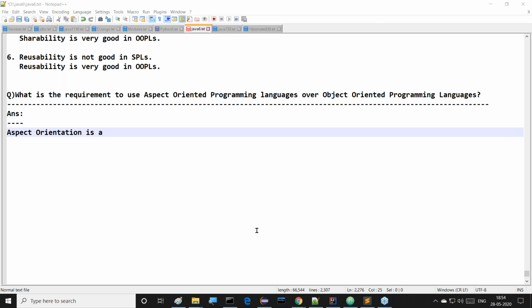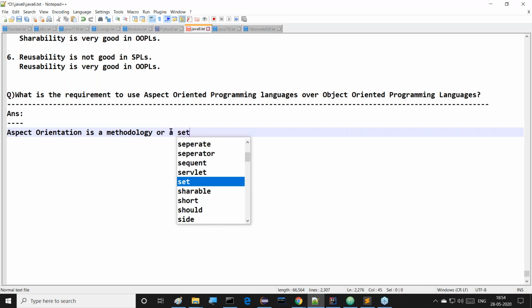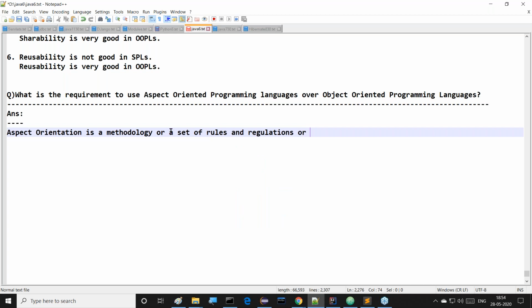Now, after this, what is the point here? I'm discussing with you clearly. The point is: object orientation is a methodology. All of you observe this clearly. Aspect orientation, not object orientation. Aspect orientation is a methodology and a set of rules and regulations, or we may think a set of guidelines.